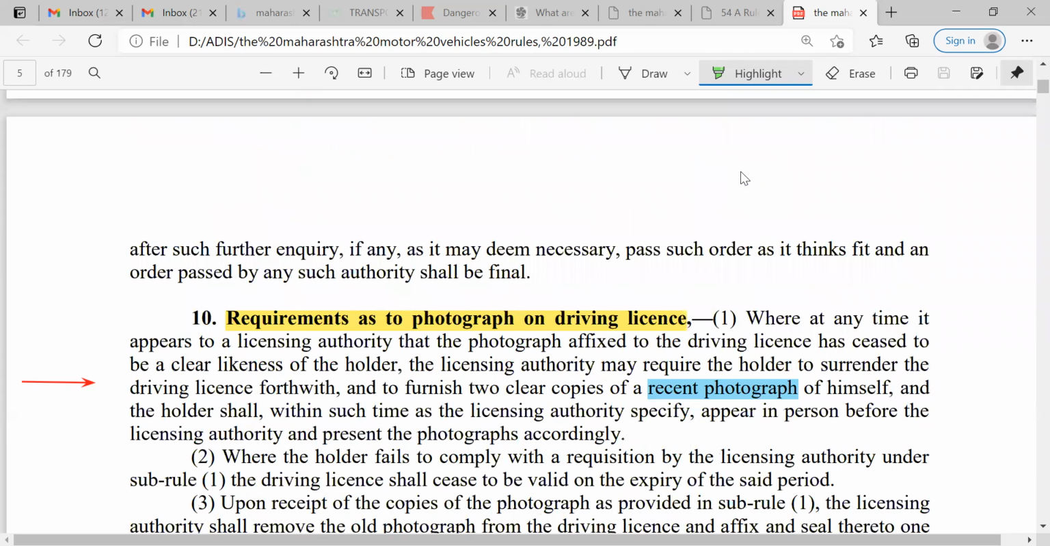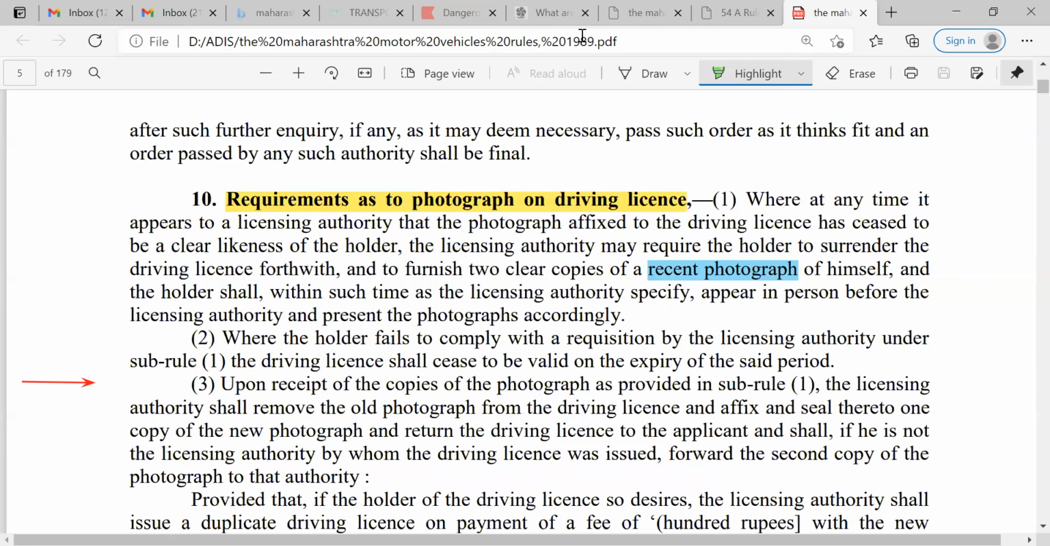In the 10th point, requirement as to photograph on the driving license. So we all know that there is a requirement of photograph on the driving license so that the RTO or other persons can check easily that the person who is driving the car and holding the license is the same. On a similar line, they also require some other documents with the driver.